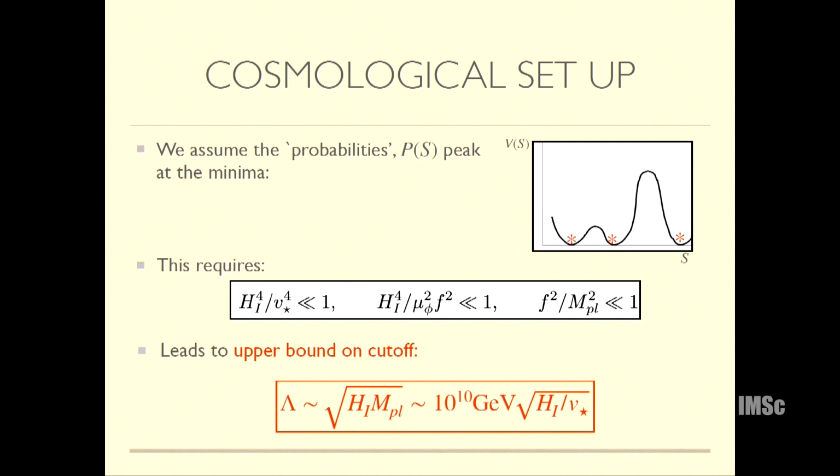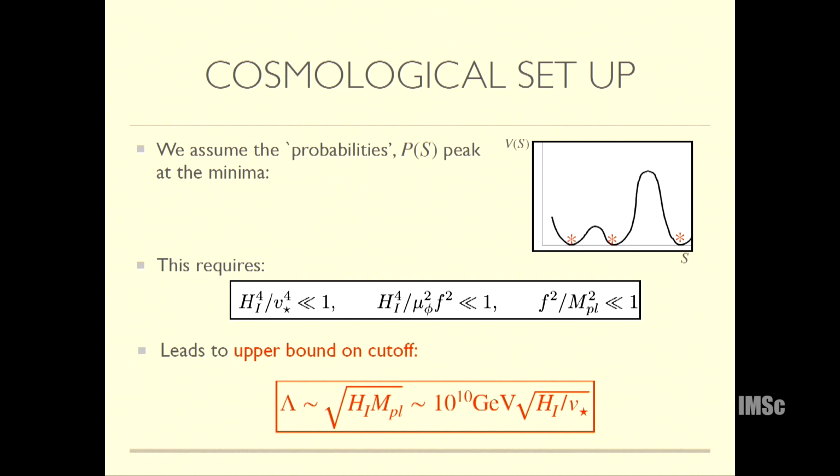You can show that under certain conditions the fields do peak at their minima, if you satisfy these constraints. Basically the Hubble scale has to be much less than the weak scale, and so on. Under these conditions you can show that even during inflation all the fields will be at their minima. Otherwise the whole exercise doesn't make sense.